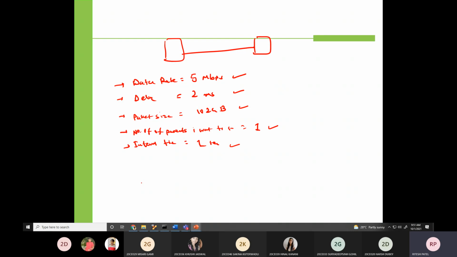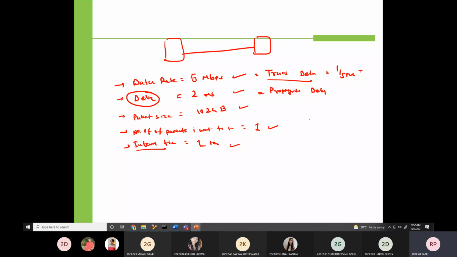This is not a processing delay, not a queuing delay. It is a propagation delay. This is equivalent to propagation delay. This other one, we will find out, is the transmission delay. We can find out 1 by 5 Mbps, and we will get the transmission delay straightforwardly.